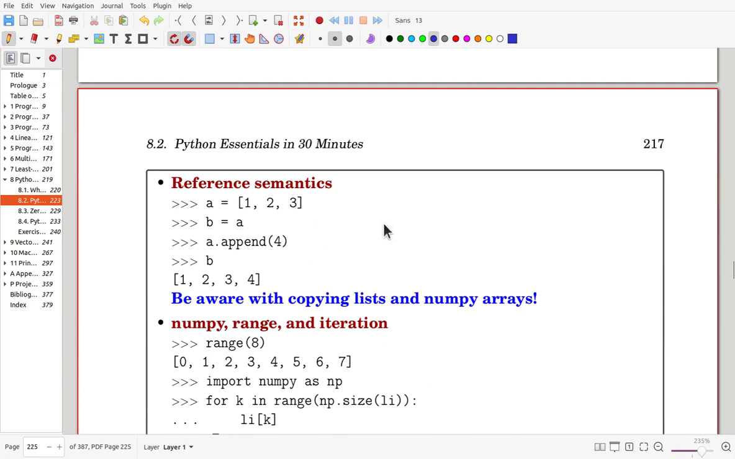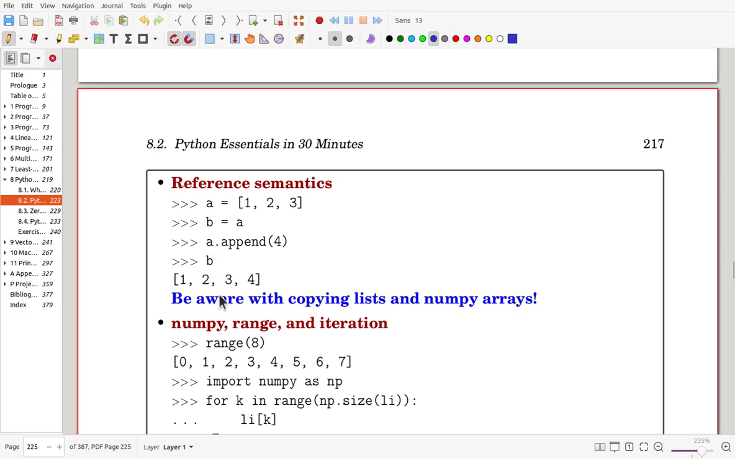Now reference semantics. Okay, A is defined as a list, and you copied it to B, and you append another number to A.